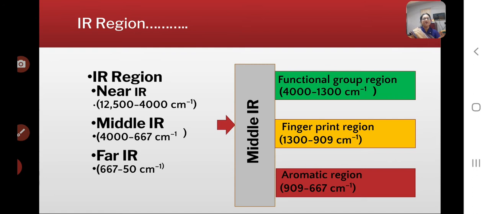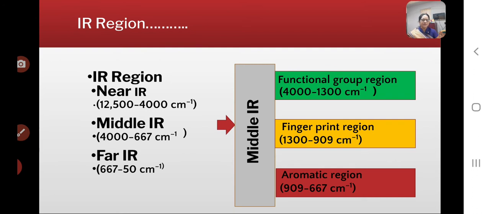Now see here the near IR region, which lies in between 12,500 to 4,000 per centimeter. The middle IR region lies in between 4,000 to 667 per centimeter, while the far IR region lies in between 667 to 50 per centimeter.